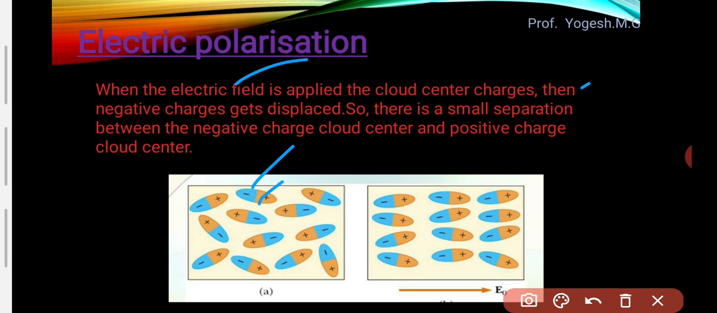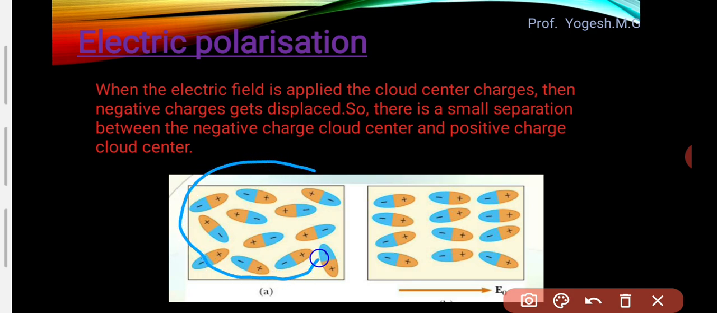then the negative charges get displaced because of that external electric field. So there is a small separation. Look at this separation between the negative charges and positive charges. This process itself is called electric polarization. So what is electric polarization? Polarization is nothing but an induced dipole moment. It is the process of inducing a dipole moment in a substance.